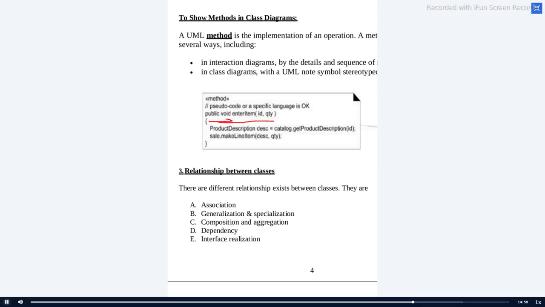I have underlined a method. Yes, plus is for public. Enter item is the method name. This is somewhat wrong. What I have marked: ID colon string, quantity colon number, and the outer thing is colon void. Are you getting the point clear?